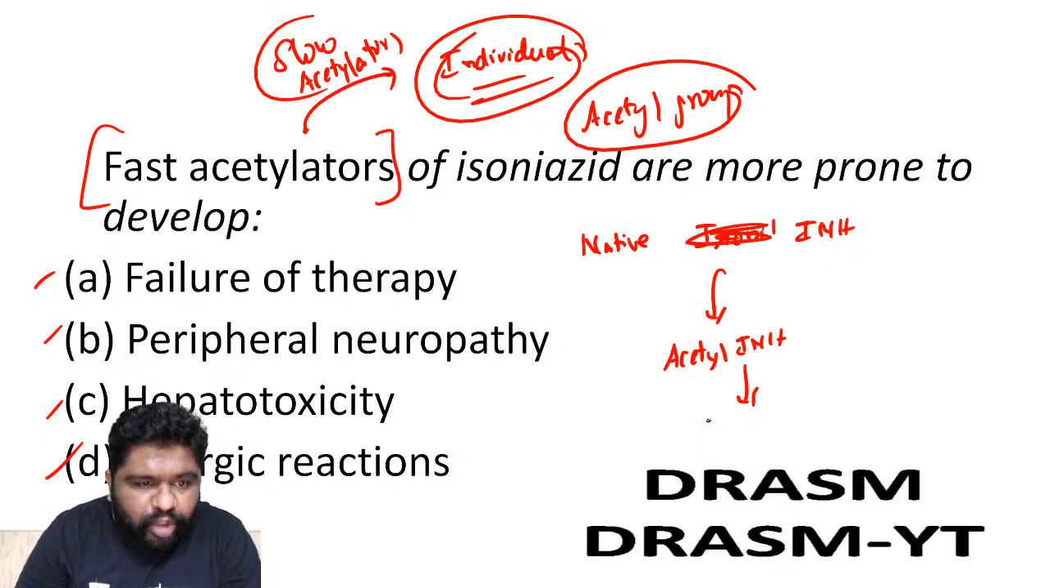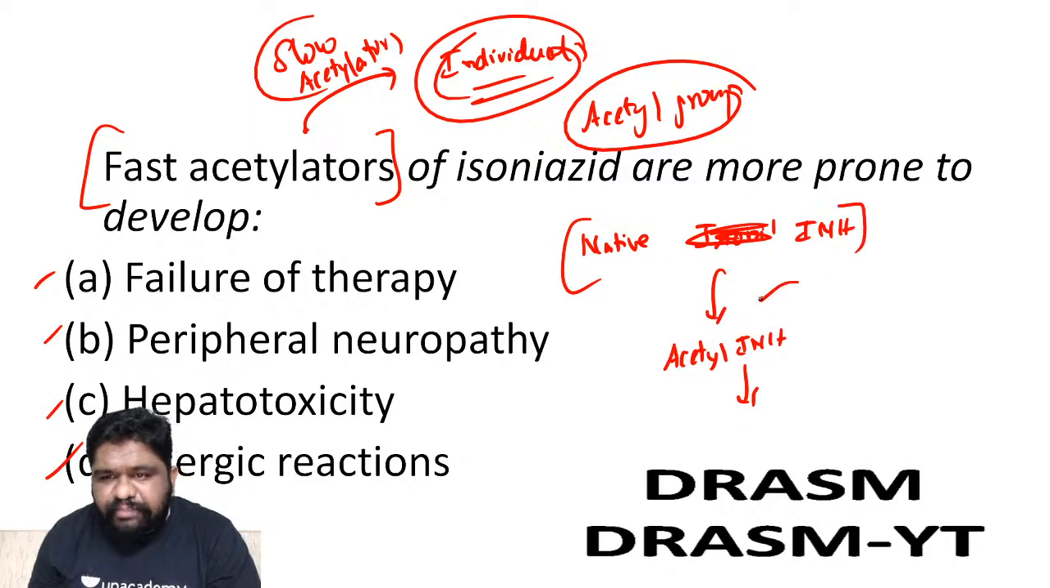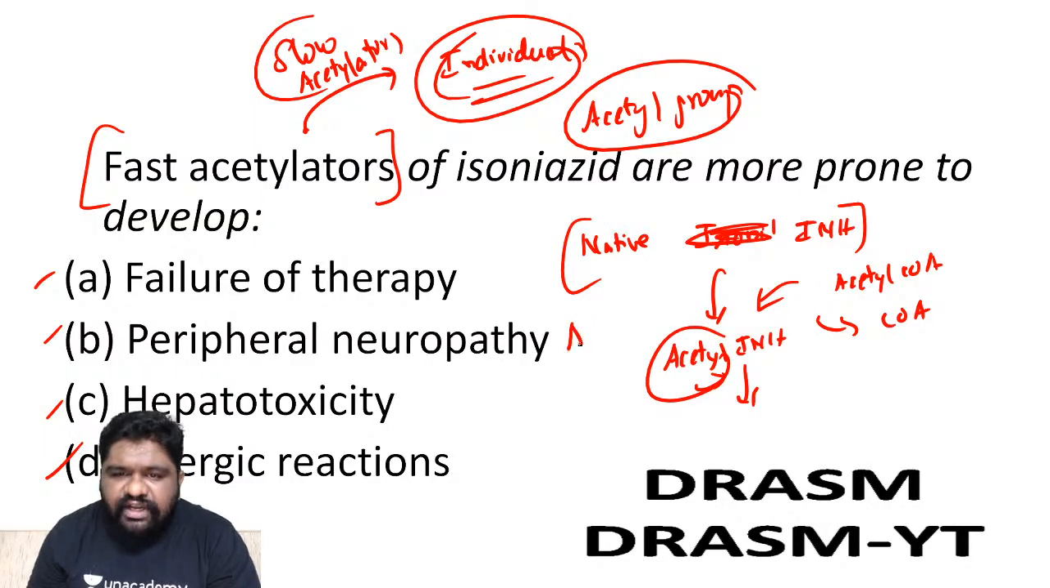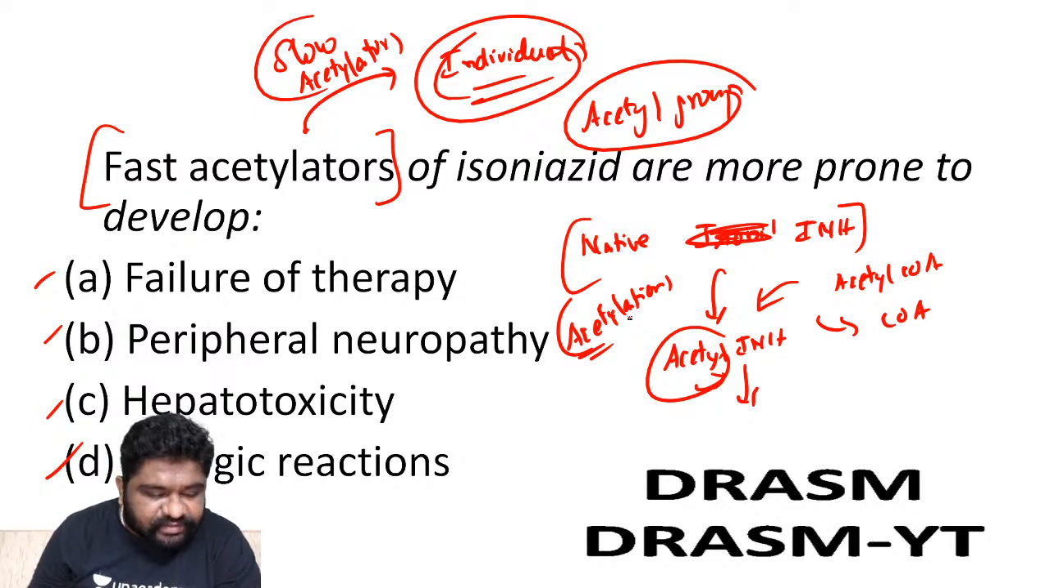For those people who gave me the answer as C, do you know that when I have native INH, the first step is adding an acetyl group to it. When acetyl-CoA comes inside, CoA is removed, and the acetyl group is attached to INH. This is called the acetylation step. Very good, Vivekananda, I understand, but tell me, that is not the right answer. Tell me, after acetylation, what happens? Anybody? After acetylation, what happens, people?